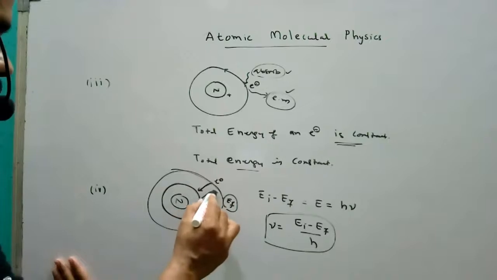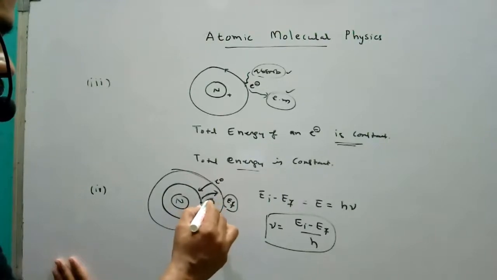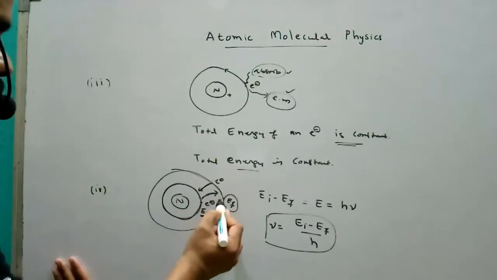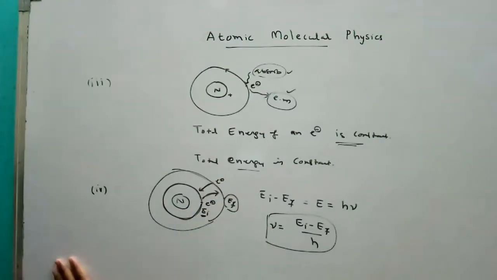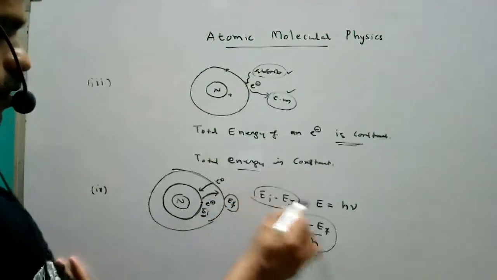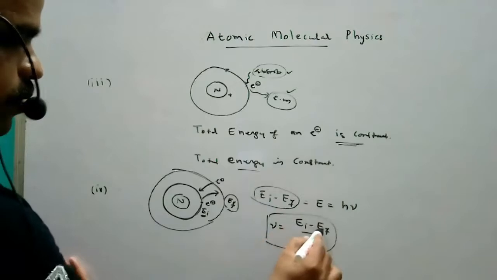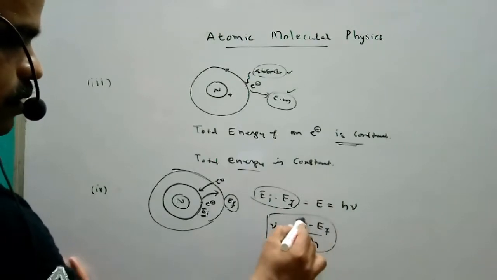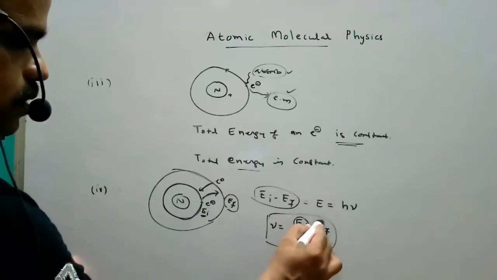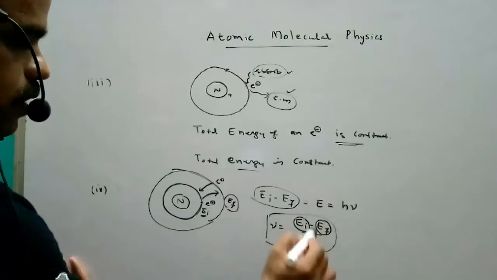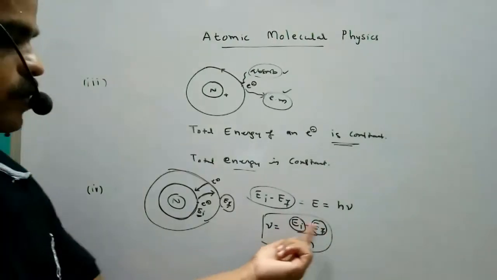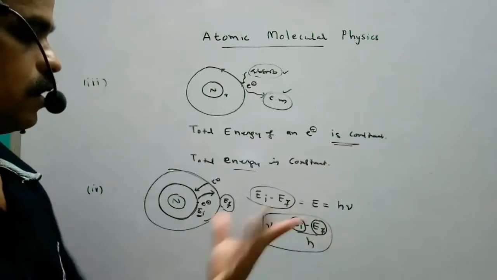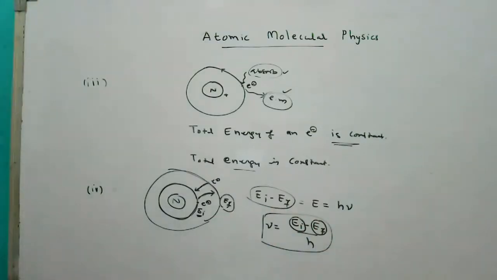Here the energy of the electron increases as it goes to the next orbit. The difference of these two levels is equal to h nu. Nu equals EI minus EF by h, where EI is the initial energy, EF is the final energy, and h is Planck's constant. So the frequency is equal to the difference of two energy levels by Planck's constant. This is the fourth postulate.